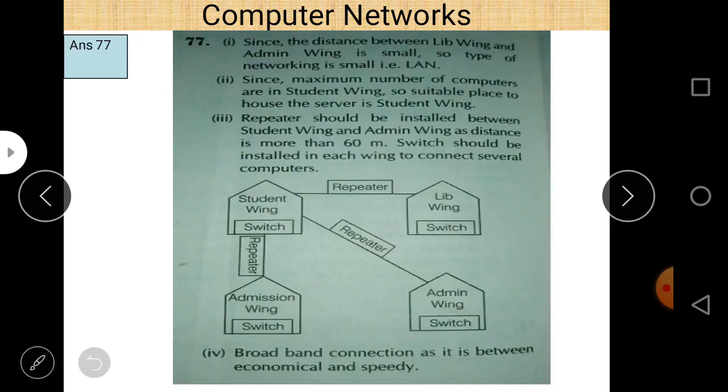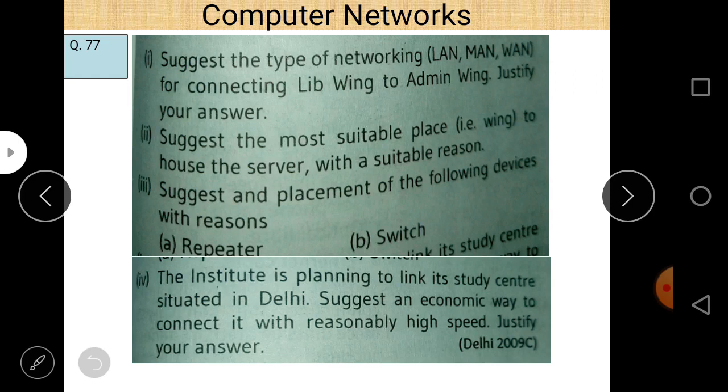That is the answer. Since the maximum number of computers are in the student wing, the suitable place to house the server is the student wing. And third is: suggest the placement of the following devices with the reason: repeater and switch.